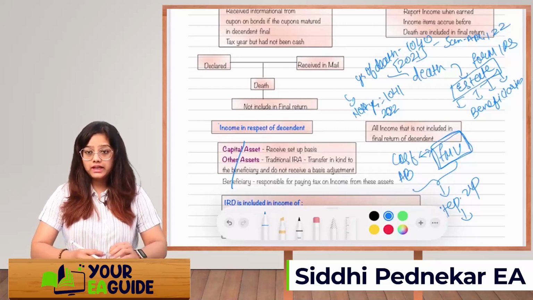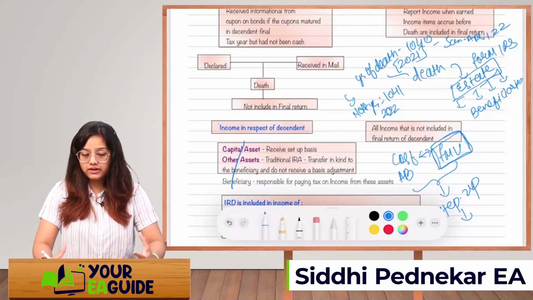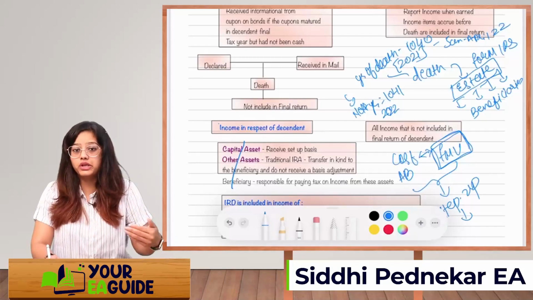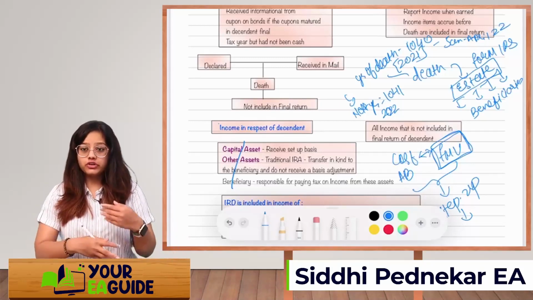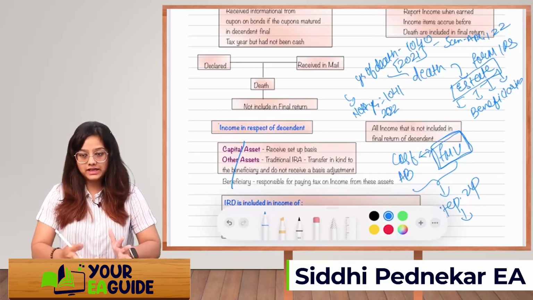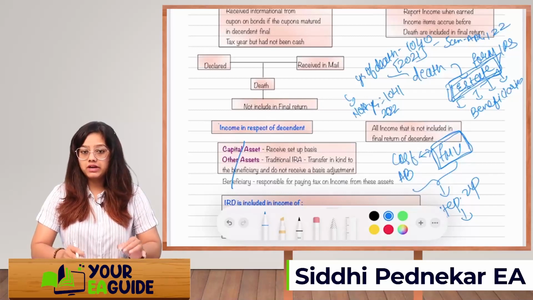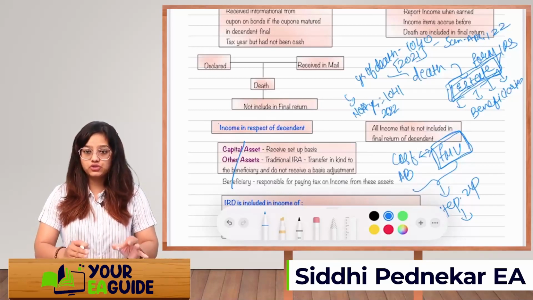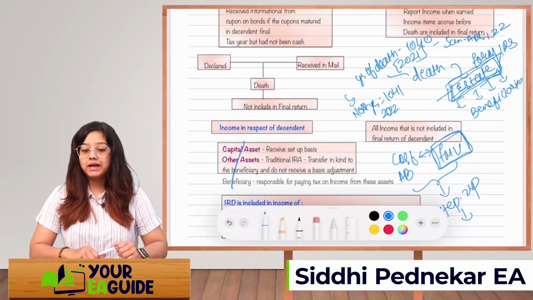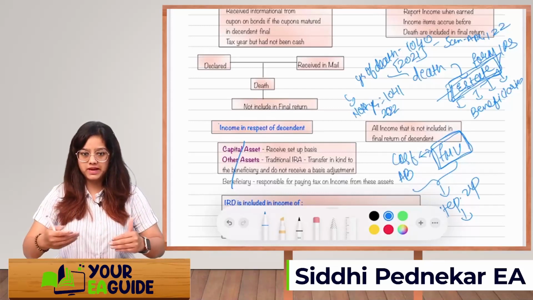Also, it doesn't happen that quickly. It will not take just 6 or 7 months; it might take 2 or 3 years to distribute the assets to the beneficiaries. So each year, whenever the estate is earning income on the assets held in the estate, the estate will have to file a tax return showing what the income was, and taxes should be paid by the estate which is formed. Okay, this we will look at in a stepwise manner.